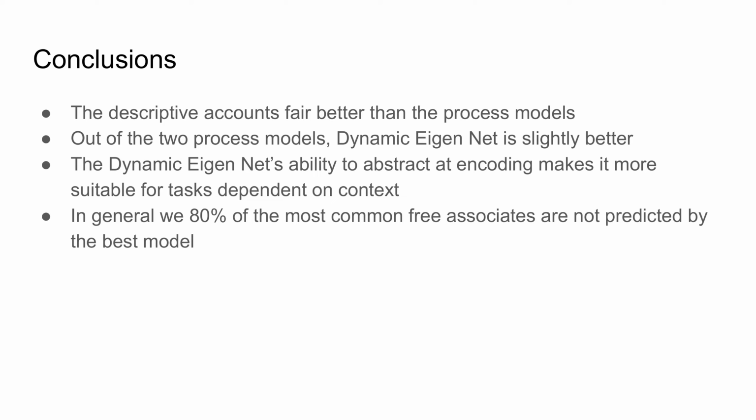One possibility is that the language environment of the participants was not fully captured by our corpus. Another possibility is that extra-linguistic information is necessary, such as visual or affective information. In conclusion, dynamic eigennets provide a good process model of the task, but we still have a long way to go before we can fully explain free associations.